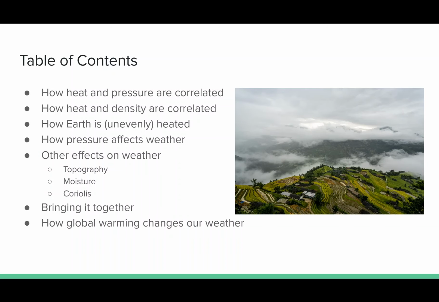So this is my table of contents, what we're going to be talking about. It's going to be how pressure and heat are correlated, how heat and density are correlated, how Earth is heated and how it's unevenly heated, how pressure affects weather and creates our weather systems, other effects on weather such as topography, moisture and humidity, and the Coriolis force. And then we're going to bring it together at the end and talk about how global warming changes our current weather.